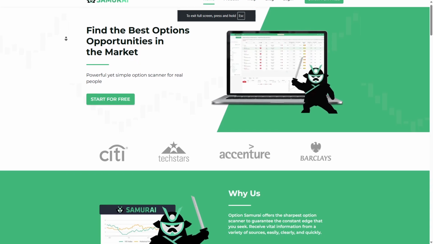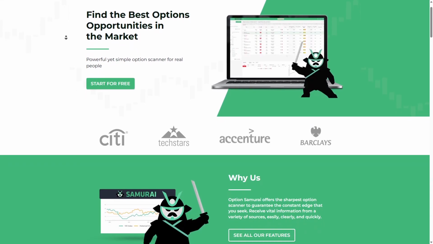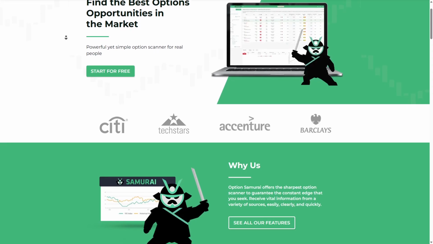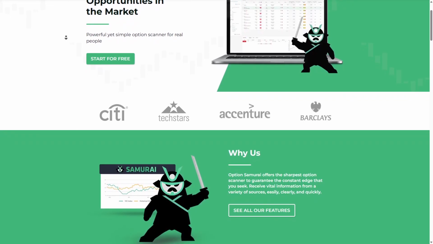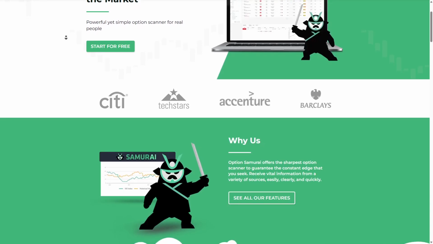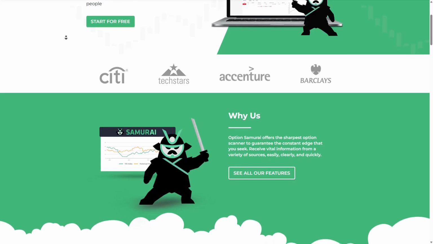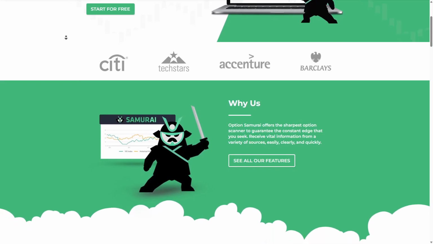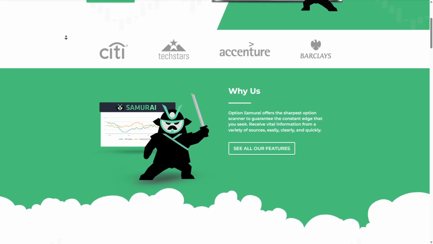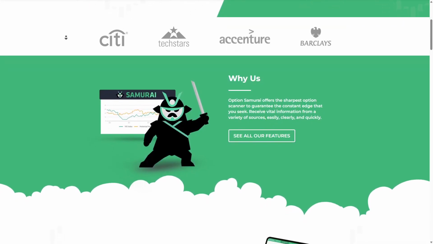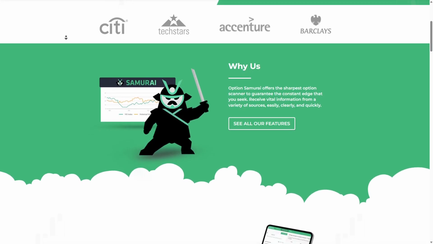Option Samurai is a dedicated options scanning and analysis platform built for traders who want to find high probability setups quickly and efficiently. Its powerful screener allows users to filter options by a wide range of criteria, including implied volatility, Greeks, liquidity, and strategy type, making it easy to surface trades that match specific parameters.